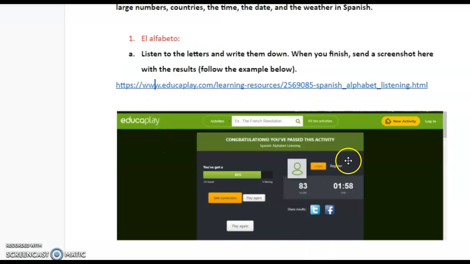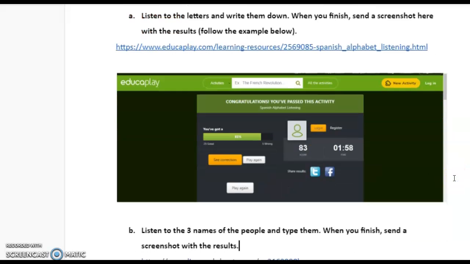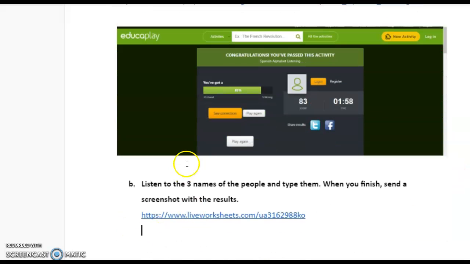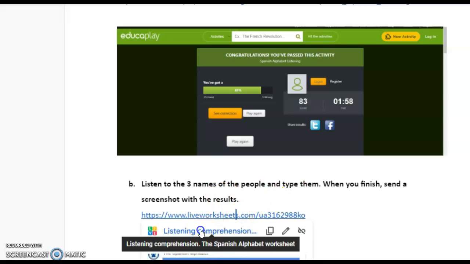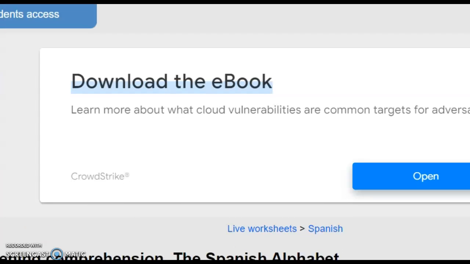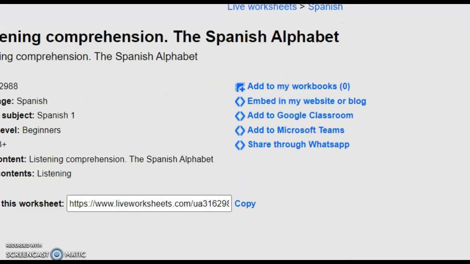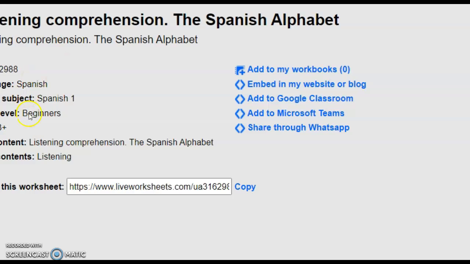Okay, now let's go to the other part of the alphabet. Here you are going to listen to 3 names of people and you are going to type them here and then you send the screenshot. So you scroll down a little, you wait, sometimes it takes time to go there.